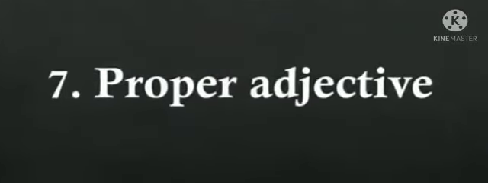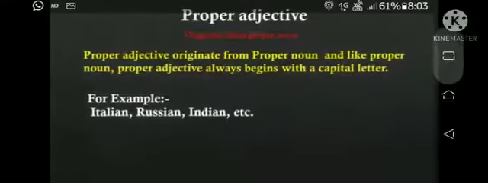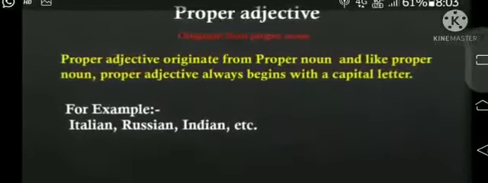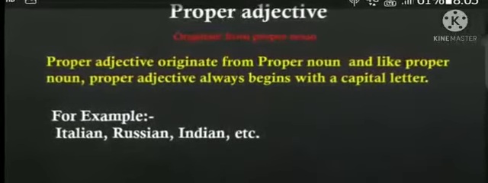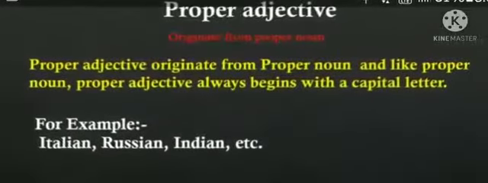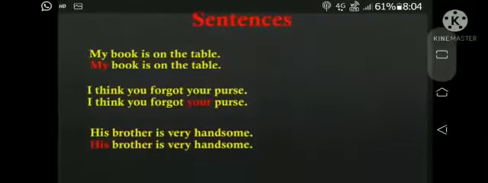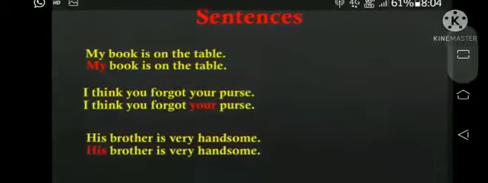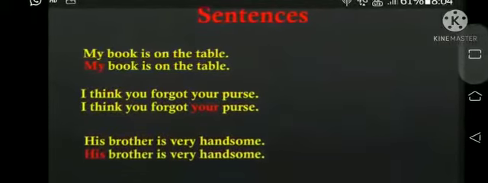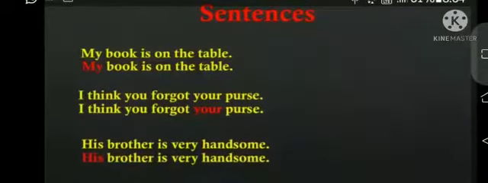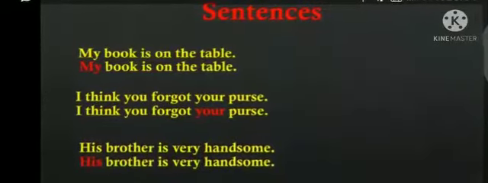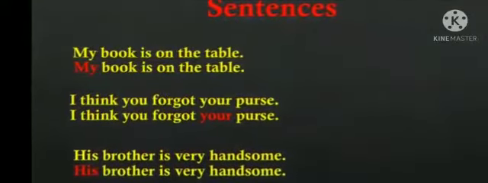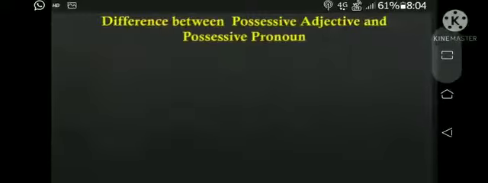Now proper adjective. Proper adjectives originate from proper nouns, and like proper nouns, proper adjectives always begin with a capital letter. For example, Italian, Russian, Indian, etc. Now see the sentences. My book is on the table. Here my is a proper adjective. Now I think you forgot your purse. Here your is a proper adjective. Next, his brother is very handsome. Here his is a proper adjective.